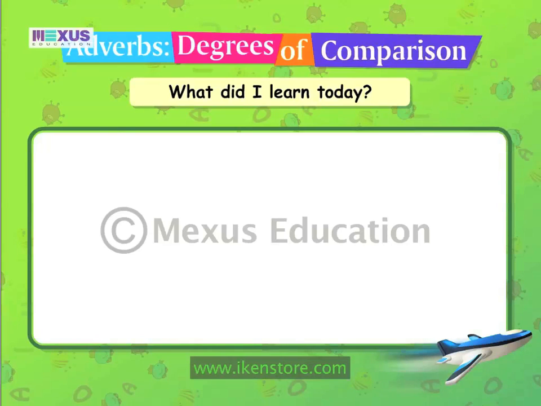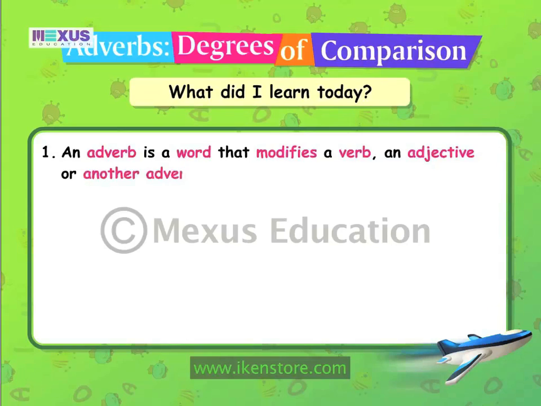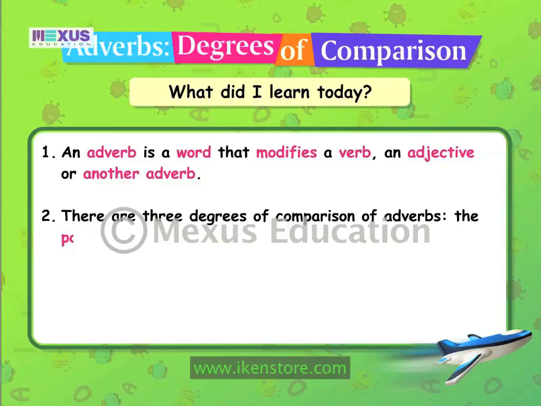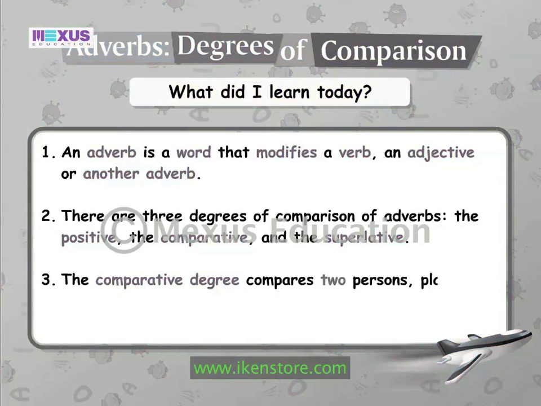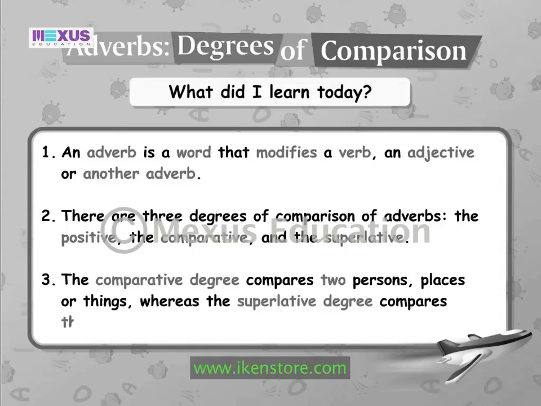Now, let us once again revise the important points that we have learned in this lesson on adverbs, degrees of comparison. An adverb is a word that modifies a verb, an adjective, or another adverb. There are three degrees of comparison of adverbs: the positive, the comparative, and the superlative. The comparative degree compares two persons, places, or things, whereas the superlative degree compares three or more persons, places, or things.